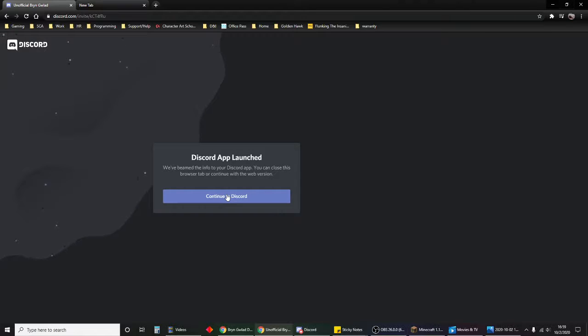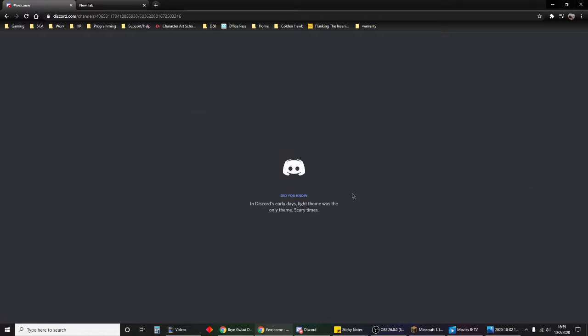Creating an account with Discord is simple, similar to Zoom or Google Meet or Facebook. It requires you to have an email address, and you can add in 2FA, two-factor authentication, if you'd like. I already have an account, so I'm going to click Continue to Discord, and it's going to take me to Discord in my web browser.